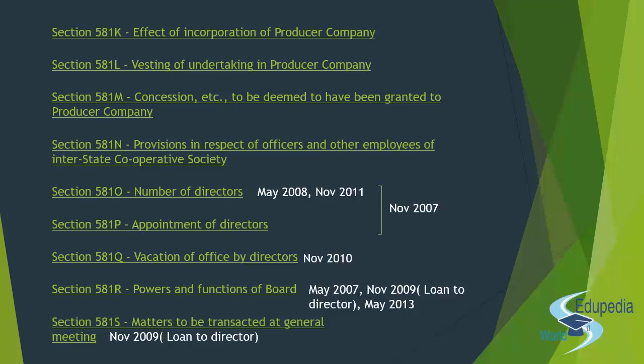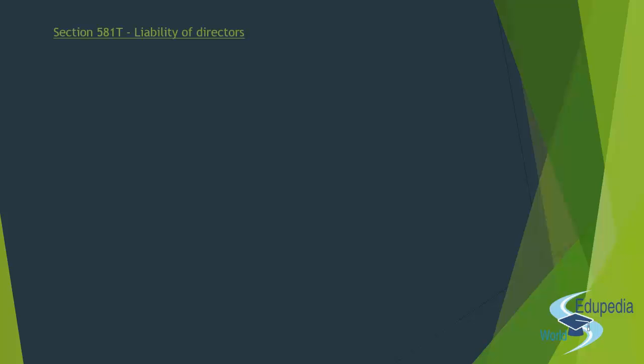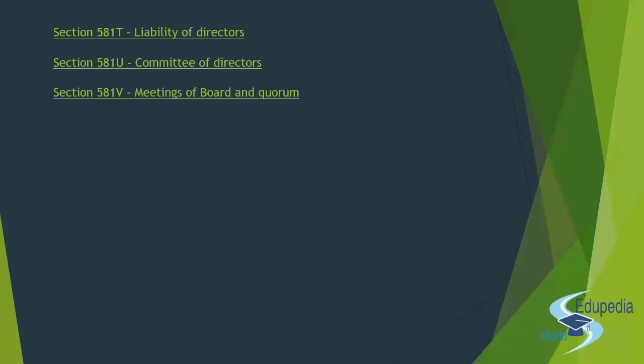Now following this, the topics won't be very important, but we'll browse through the sections quickly. That is section 581T, liability of the directors, 581U, committee of directors, 581V, the meeting of the board and the quorum that is required for the meeting. Then it is 581W, which is the chief executive and his functions. Right?